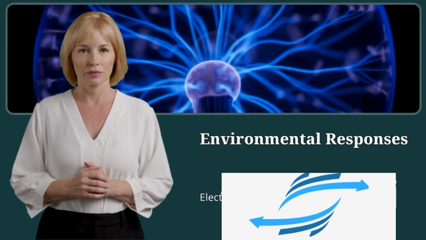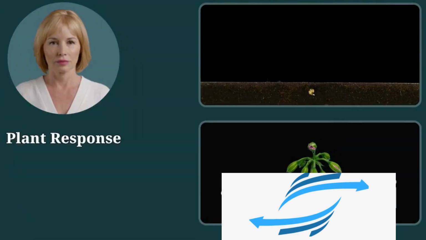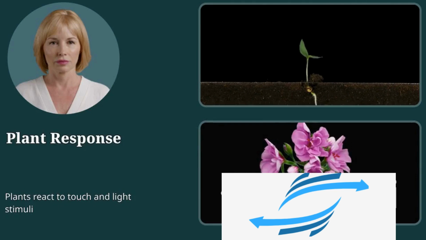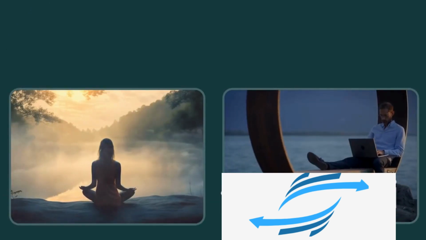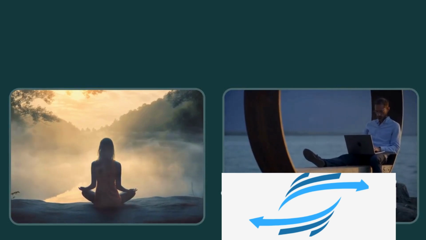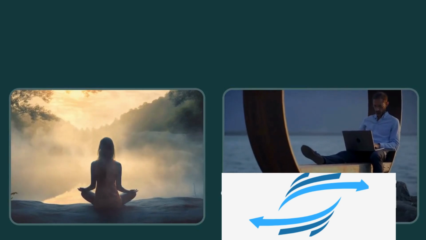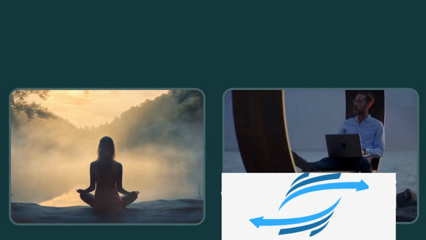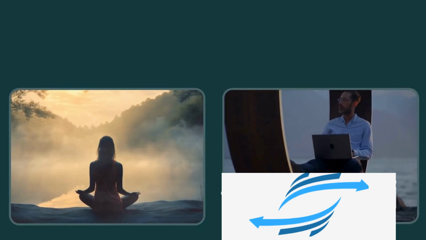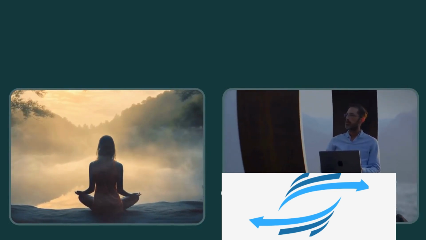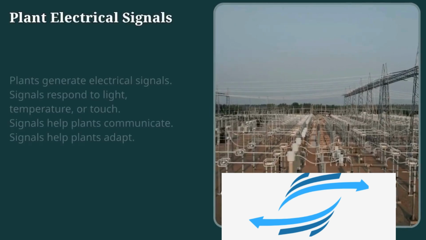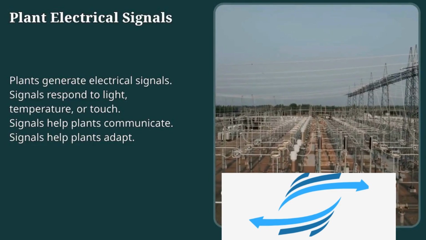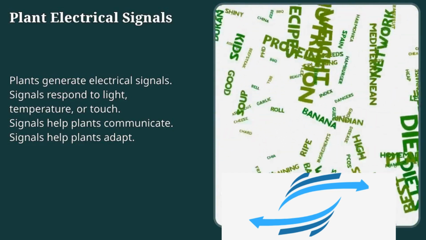Environmental responses and electrical signals. Visuals: time-lapse of a plant responding to touch or light, with electrical signal animations. Plants also generate electrical signals in response to their environment, like light, temperature changes, or touch. These signals help them communicate and adapt to their surroundings.